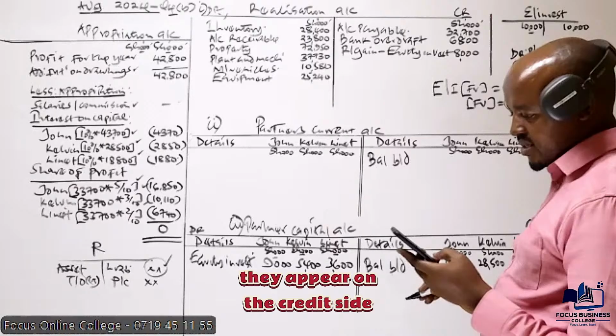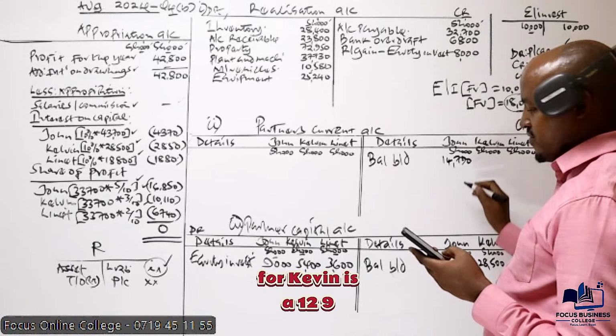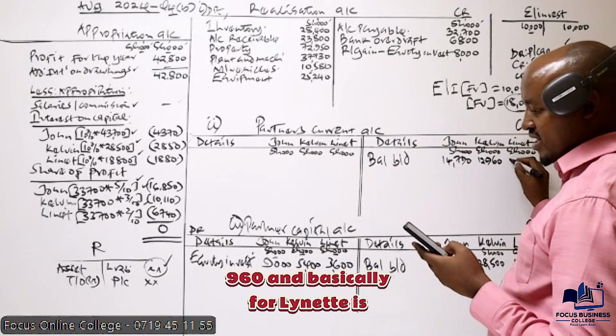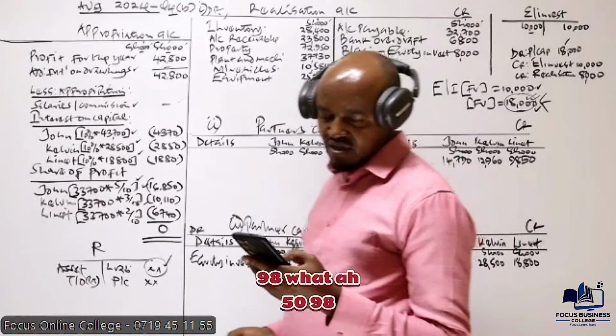For John, it is 14,790. For Kevin, it is 12,960, and for Renette it is 98.50.